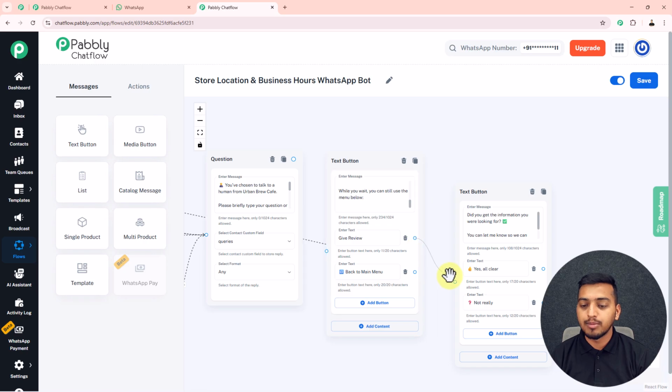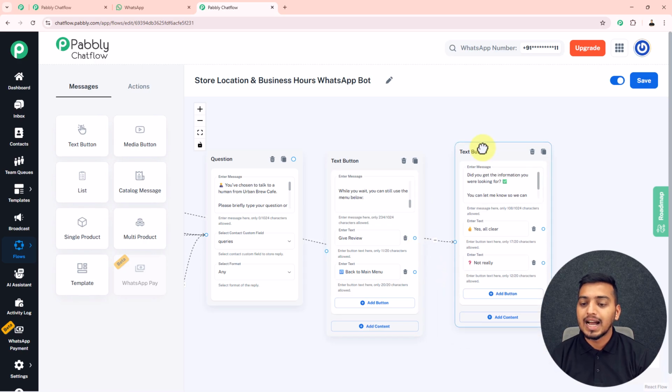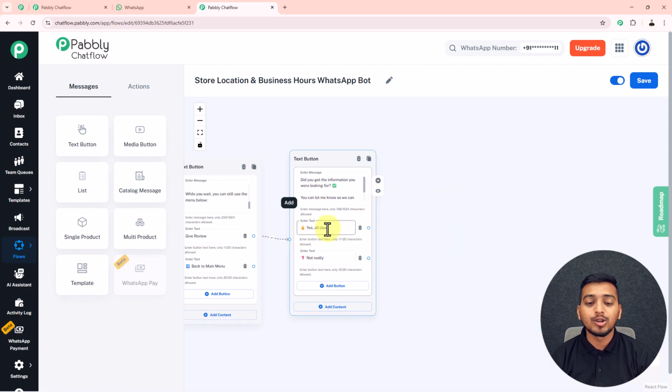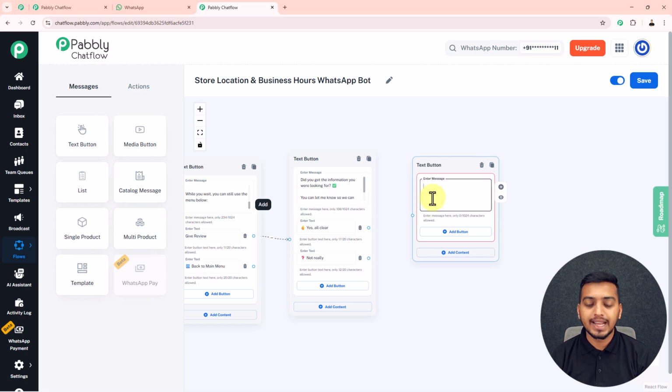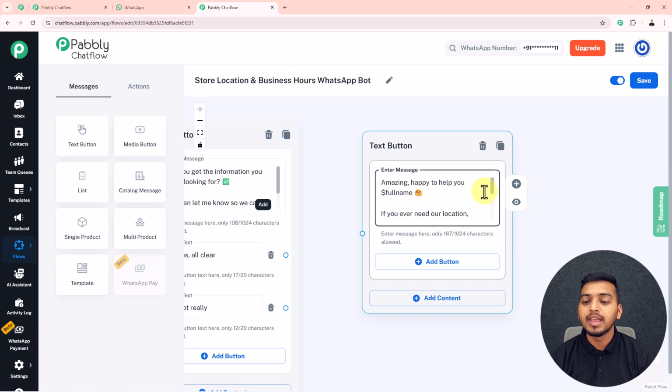Now I will just connect both of these following circles like this. After that, when my customer clicks on this "Yes, all clear" button, I want to send them a message. So for that also, I will drag in this text button, and in here I will enter this message, where you can see I've added this text: "Amazing, happy to help you, $full name. If you ever need our location, timings or holiday info again, just send hi or click the menu option."